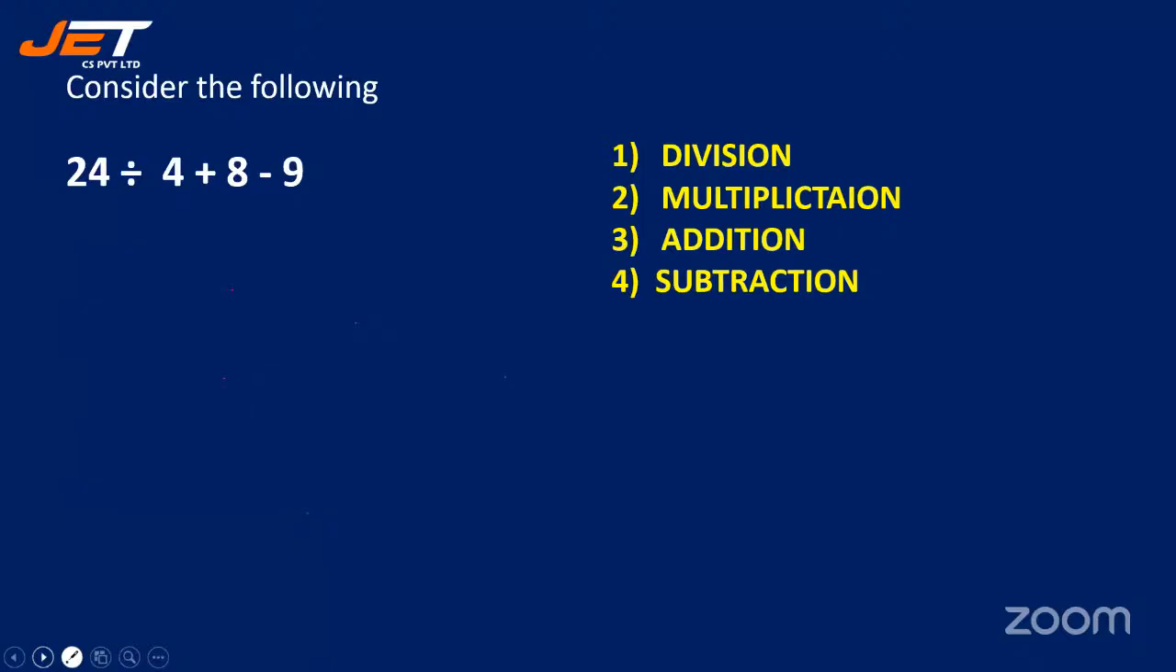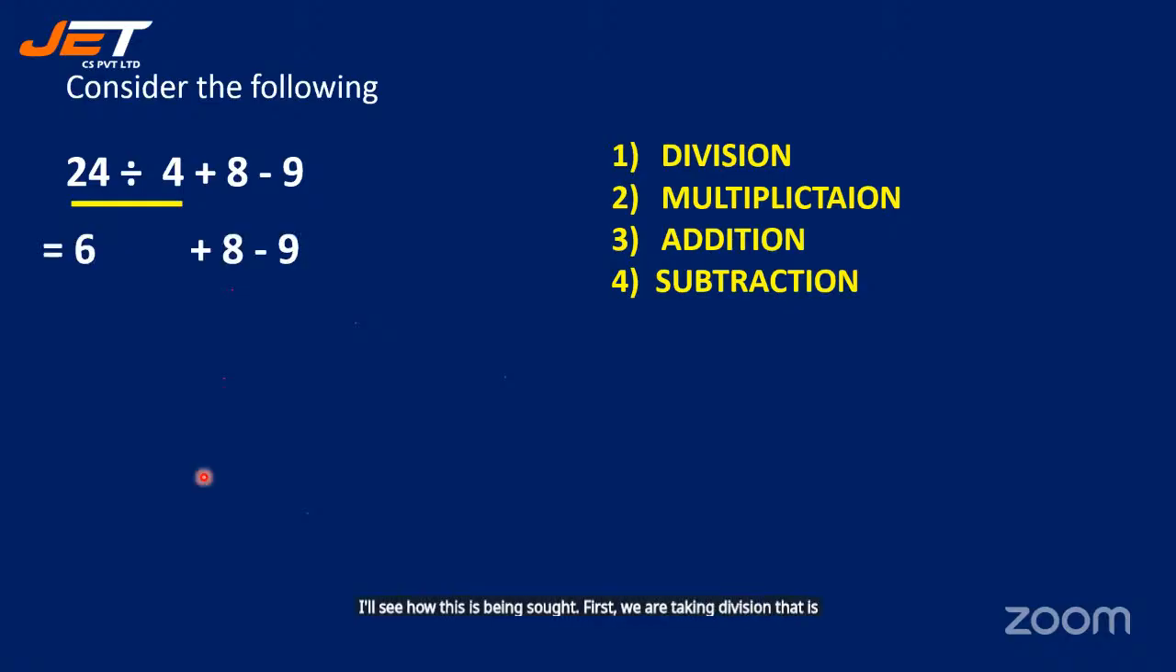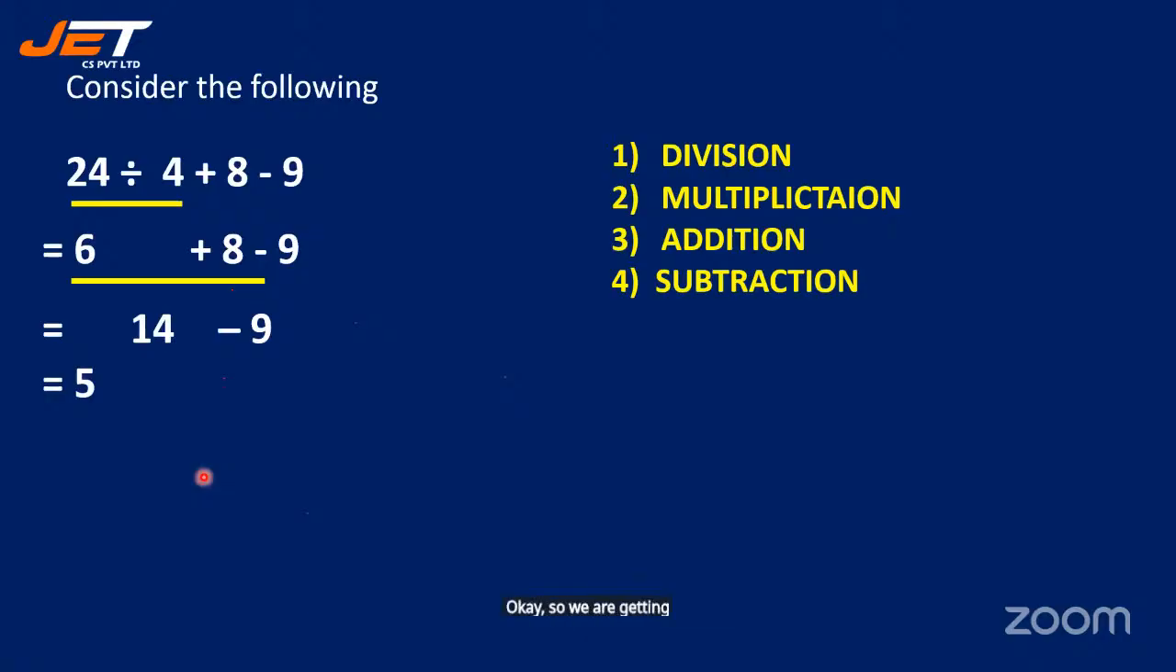Okay. So here we have division, multiplication, addition, subtraction. All right. Now see how this is being solved. First, we are taking division, that is 24 divided by 4, which is 6. We don't have multiplication. So we are directly adding and then subtracting. Okay. So we are getting 16. That is 8 plus 6, 14. Minus 9, which is 5.